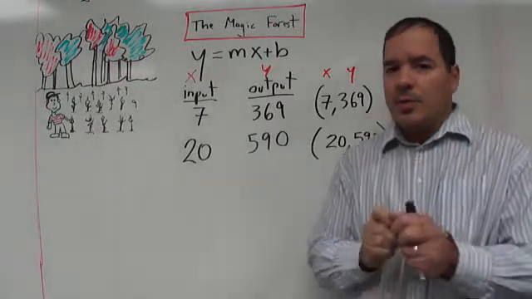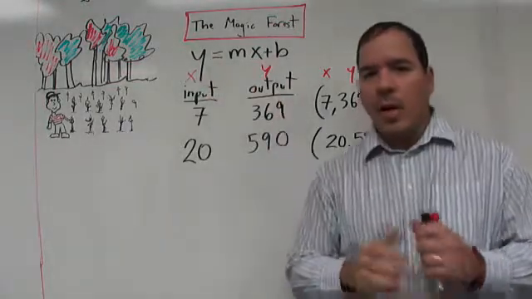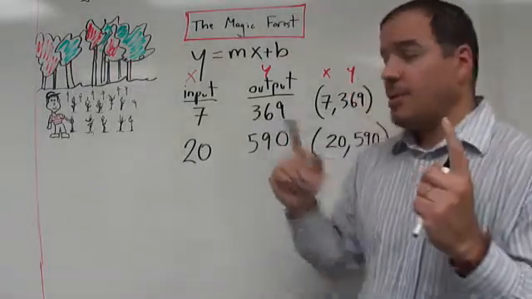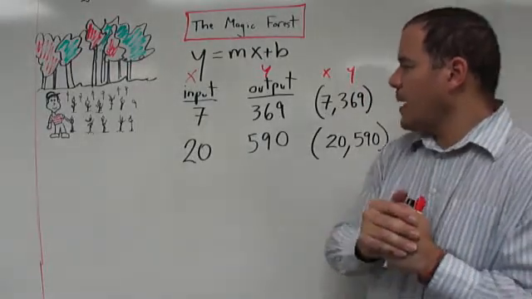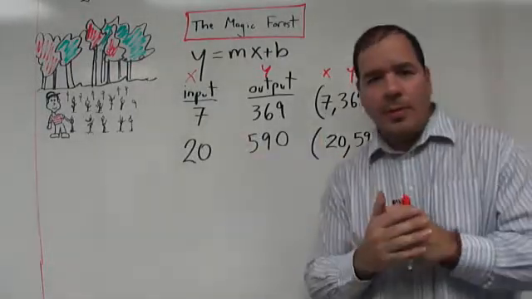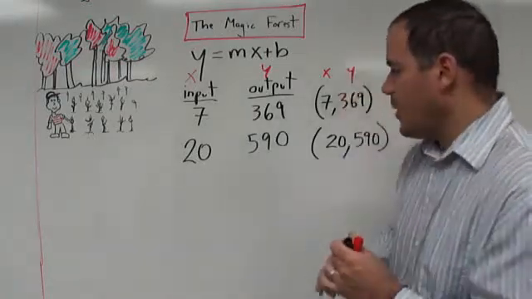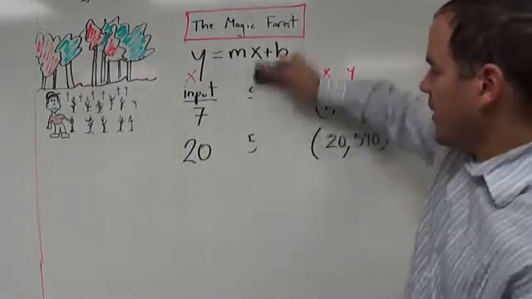Okay? How can we use those clues now to write a function, a formula in y equals mx plus b form, and then use that formula to answer those questions? Well, if you don't mind, I'm gonna erase this. I hope you have a notebook handy and you're taking notes on this. So let's erase this now. We just need the coordinates there.